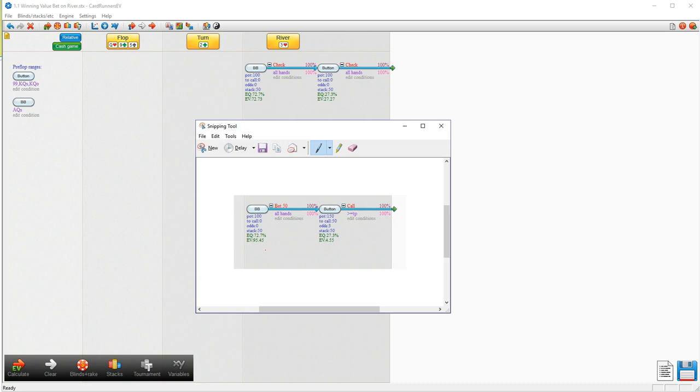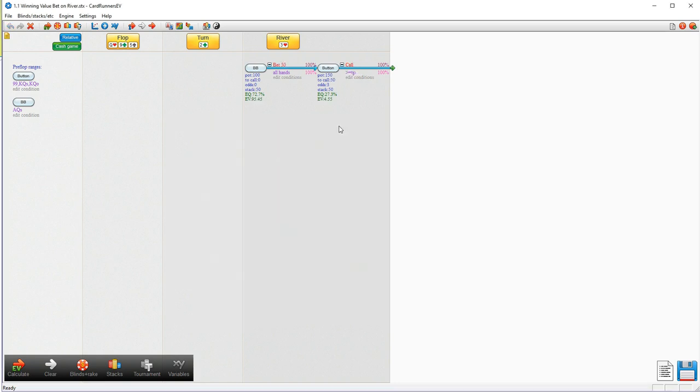You can see we're going to make money overall if it gets checked down. We're going to make about 22 big blinds for the overall hand if it gets checked down, assuming we invested about 50 on earlier streets. Whereas when we value bet, we now make 45.45 for the entire hand. So we can see that our value bet is clearly profitable.